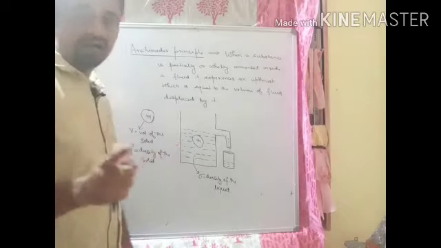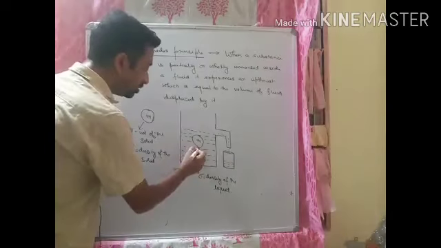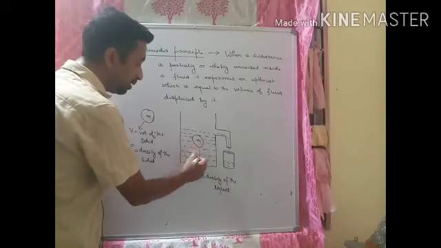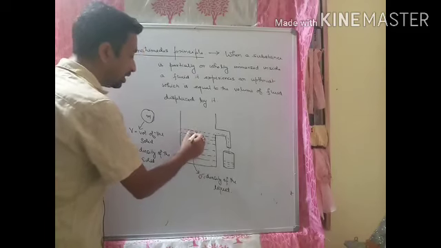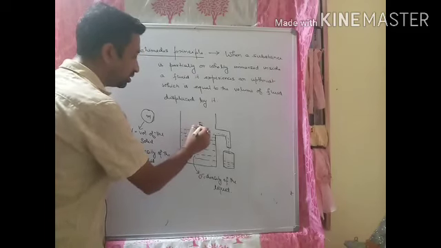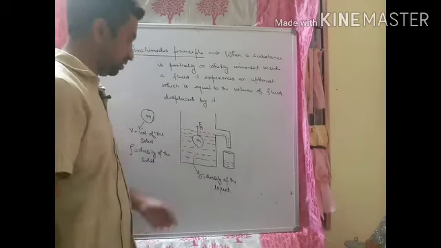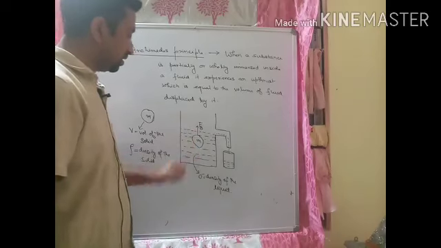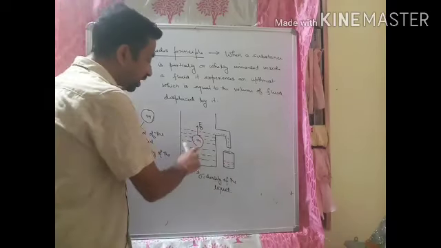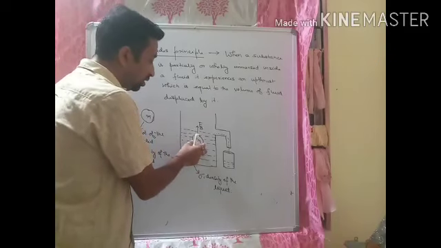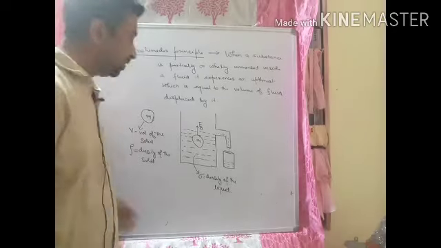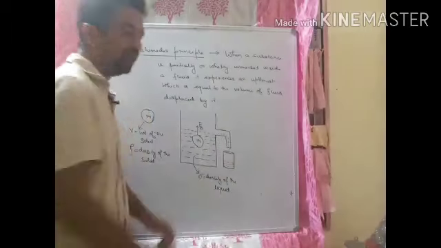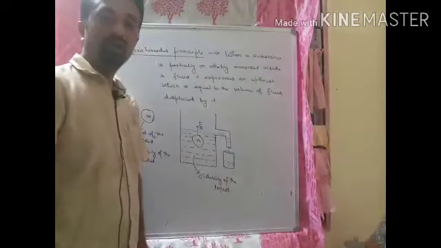Now according to Archimedes principle, whenever a solid is immersed in a liquid, it will experience an upward force, which is called the buoyant force, or we say the upthrust. So according to Archimedes principle, this buoyant force or the upthrust is equal to the weight of the liquid displaced. How much liquid has been displaced? This much amount of liquid has been displaced. It has removed this much amount of liquid, and this liquid has overflown and fell down in the beaker.